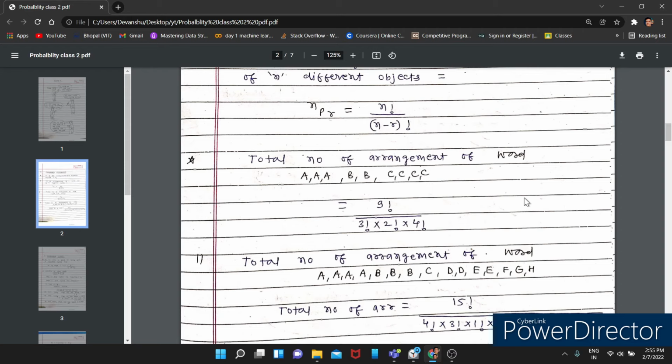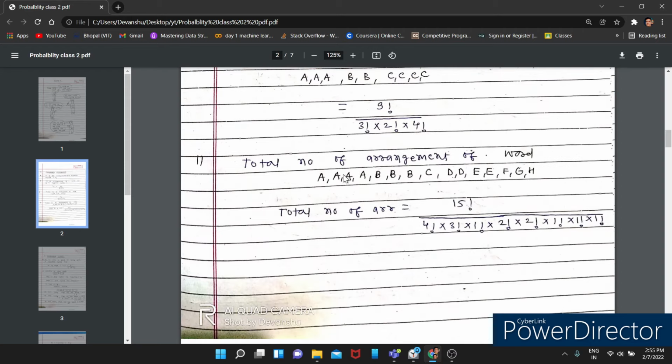Okay. Now, the total number of arrangements of a word, if someone gives you this word and asks you, you will do it in a similar way as we did in the previous question. There are a total of 15 elements or objects. We have taken the alphabets, so 15 alphabets, so 15 factorial divided by: A is repeated 4 times, B is repeated 3 times, C is not repeated, so we write 1 factorial.